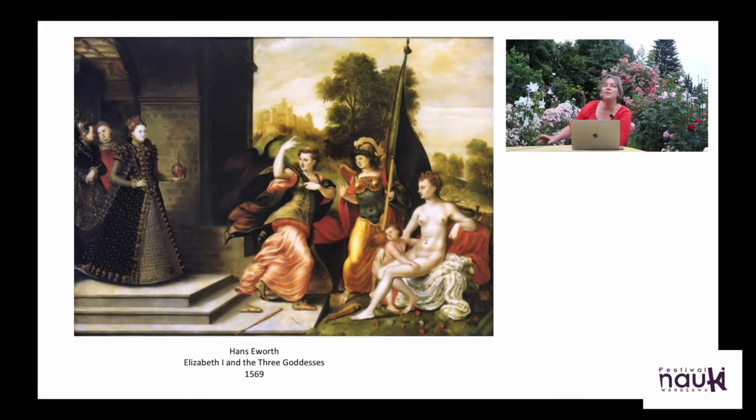They move aside because she surpasses them all. She is more queenly than Hera. She is wiser and a better military leader than Athena, and she's more beautiful and lovely than Aphrodite.